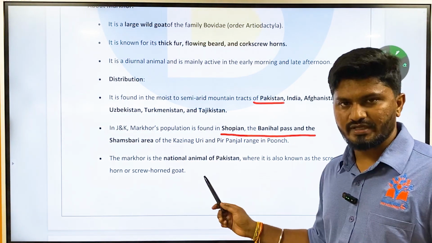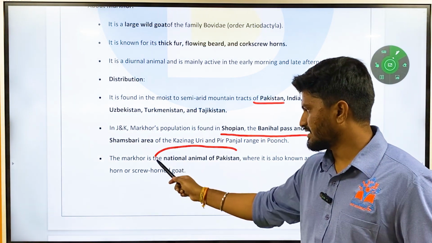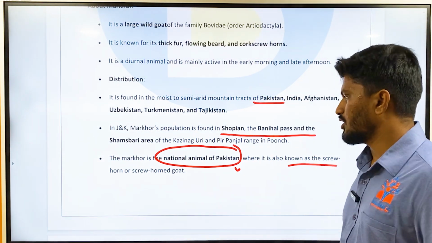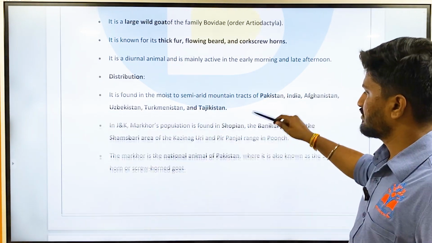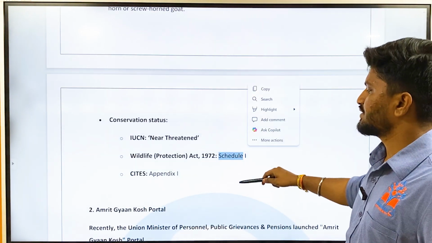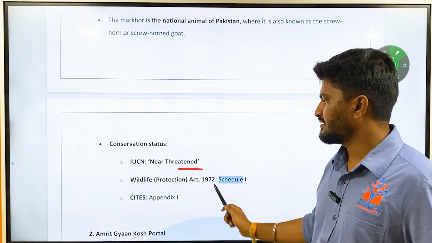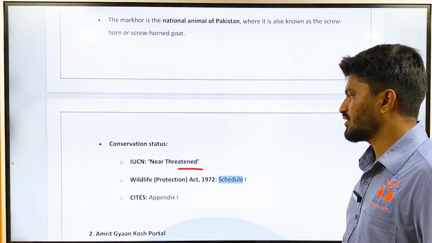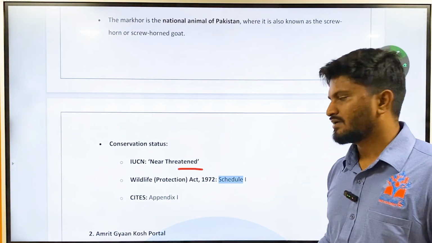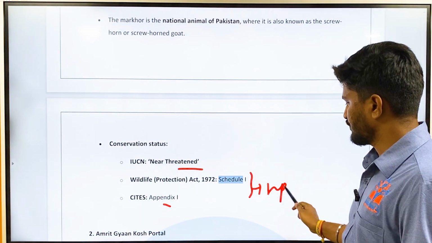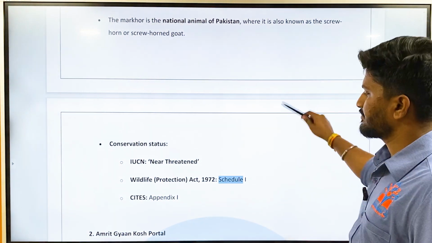This is a very important point: Markhor is the national animal of Pakistan, where it is also known as screw horn or screw horned goat. The IUCN conservation status is near threatened. It is protected under Schedule 1 of the Wildlife Protection Act, and it is under Appendix 1 of CITES. So it has a high level of protection.